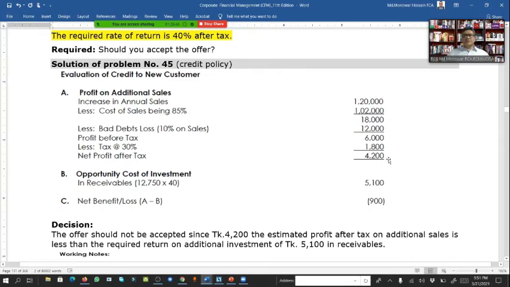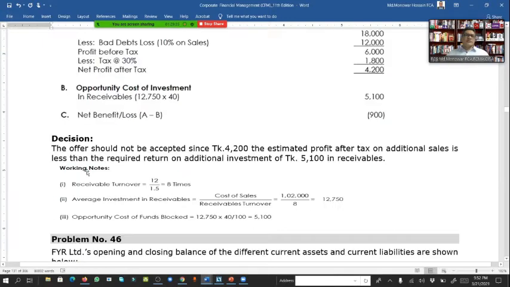And this is 4,200. And the opportunity cost of investment, that means in receivables. Receivable turnover is 8 times.